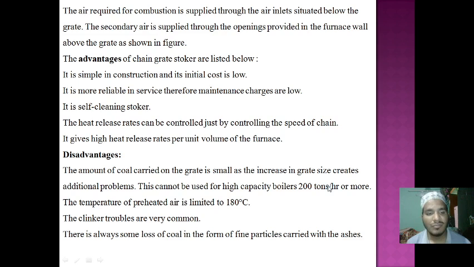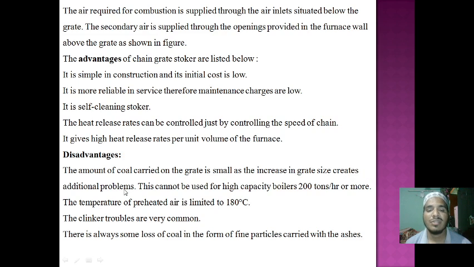Here, what is the disadvantage? The disadvantage is that the amount of coal carried on the grate in small size has increased the grate size. Whatever amount of coal we are producing here should be carried in a small size, but it increases the grate size.